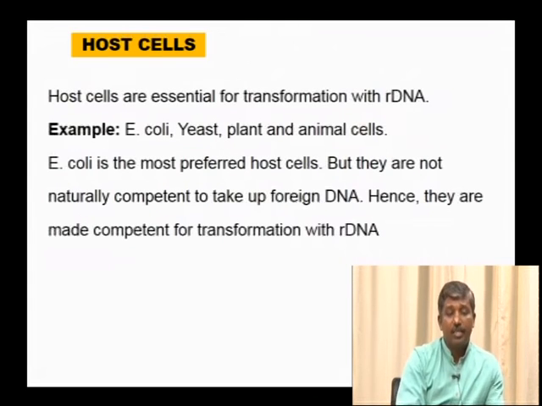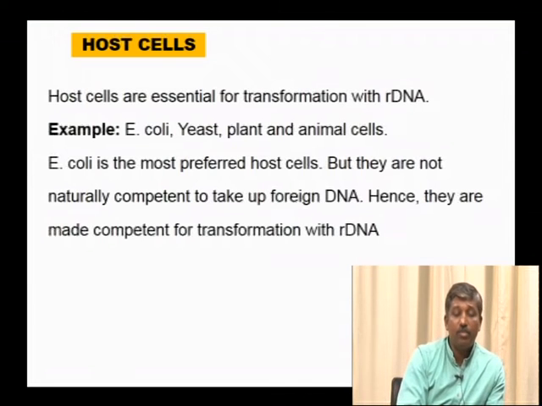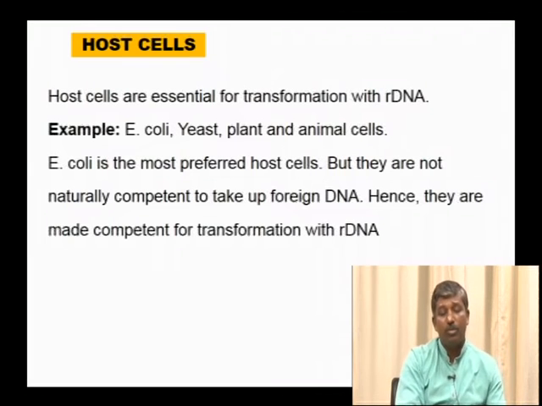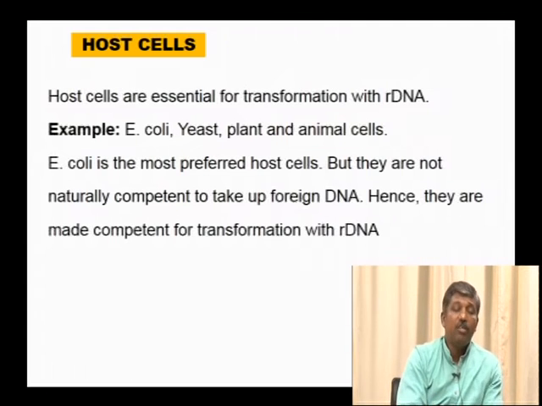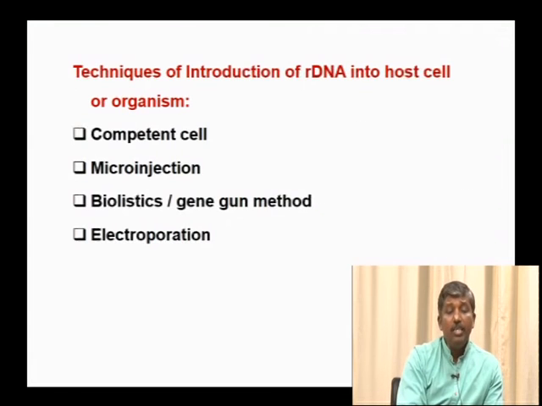Next, host cells. The selection of the host cell is also important depending on the type of the product we need to produce. The common examples are E. coli, yeast, plant and animal cells, which can be used as host cells. E. coli is the most preferred host cell in introducing many genes of interest and obtaining the product. But E. coli is not naturally competent, hence we follow certain procedures to make it competent, thereby we introduce our gene of interest into E. coli through the competent cell method.